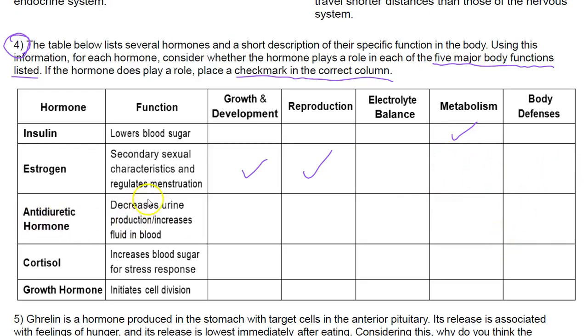Anti-diuretic hormone. It decreases urine production and increases fluid in blood. And this has to do with growth and development? No. Reproduction? No. Metabolism? No. And also the body defenses? No. What about the electrolyte balance? Well, think about it. We're talking about urine production. Urine has a lot of different electrolytes potentially in it, and increases fluid in the blood, which also has electrolytes in it. So yes, we can say electrolyte balance.